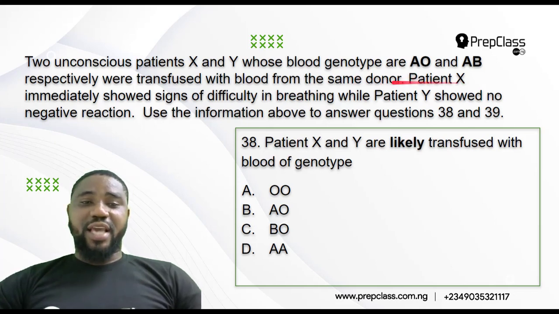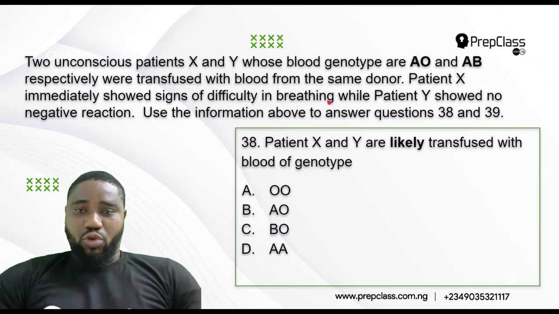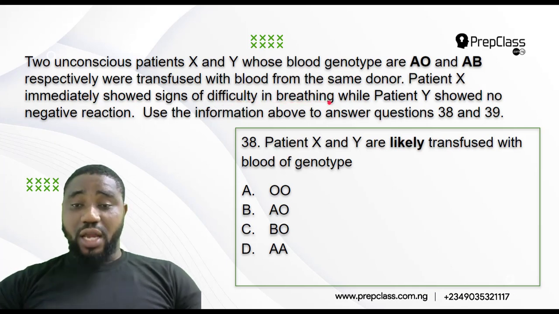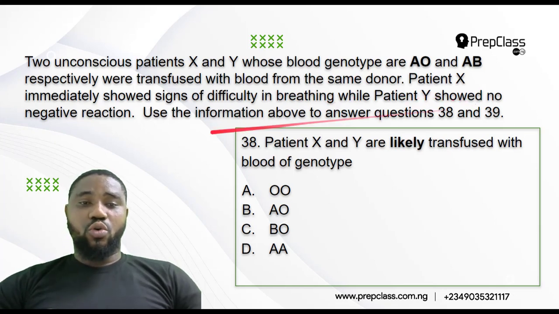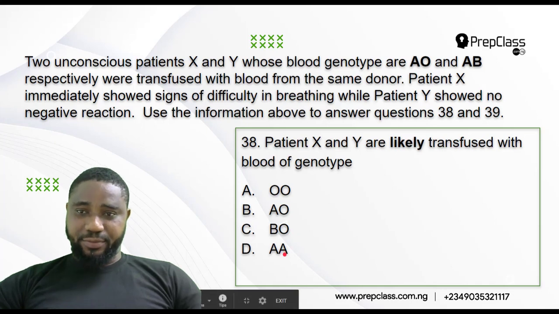Now they said that patient X immediately showed signs of difficulty in breathing. That means he was shaking, at the verge of dying. Why did patient Y show no negative reaction? Use the information above to answer questions 38 and 39. Now they say that patients X and Y are likely transfused with blood of genotype: is it OO? Is it AO? Is it BO? Is it AA?